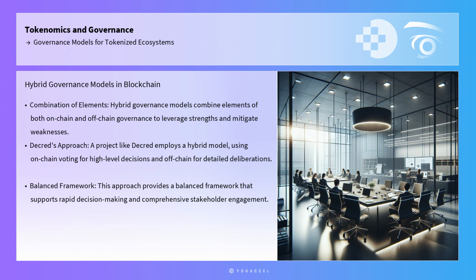Hybrid governance models combine elements of both on-chain and off-chain governance to leverage the strengths of each while mitigating their weaknesses. A project like Decred employs a hybrid model, using on-chain voting mechanisms for high-level decisions and off-chain discussions for more detailed deliberations. This approach provides a balanced framework that supports both rapid decision-making and comprehensive stakeholder engagement.